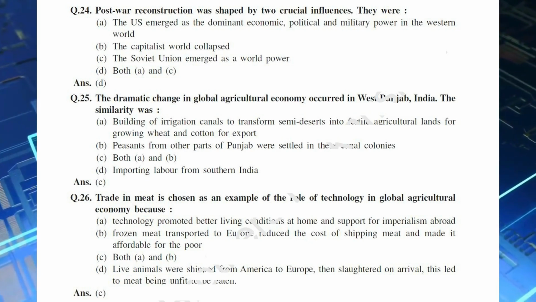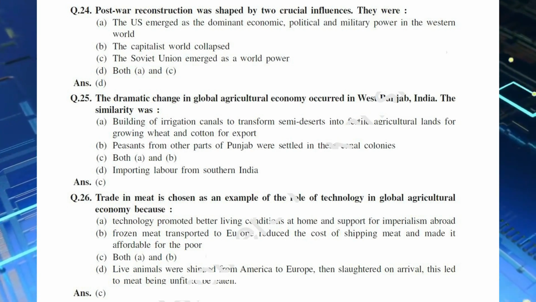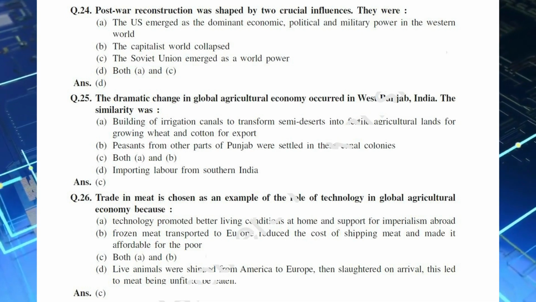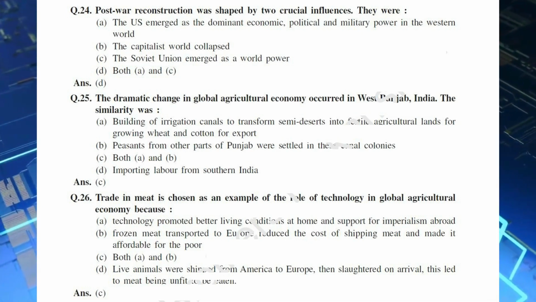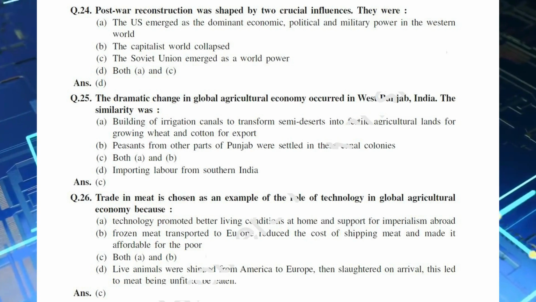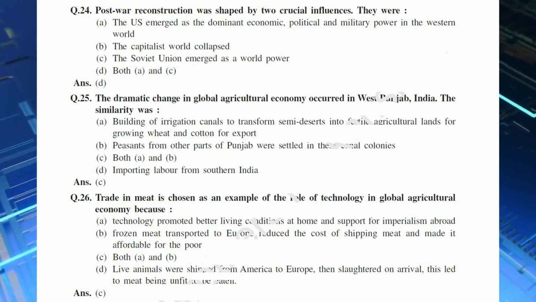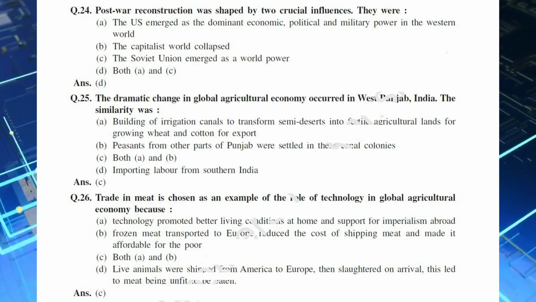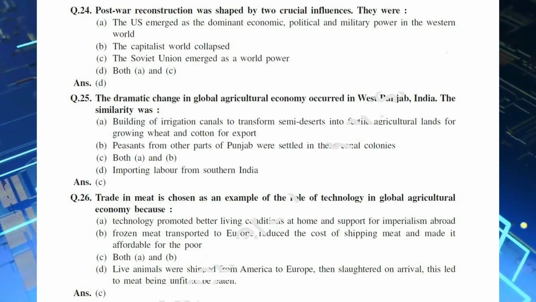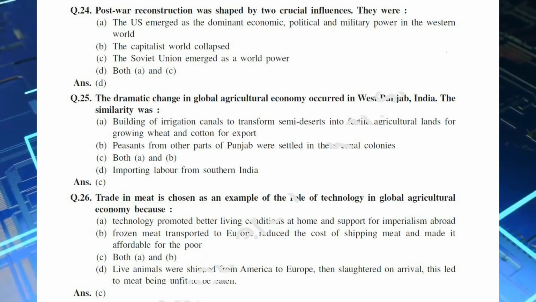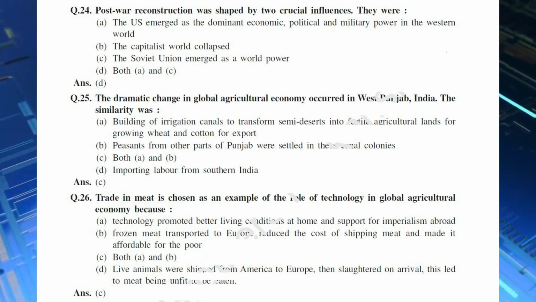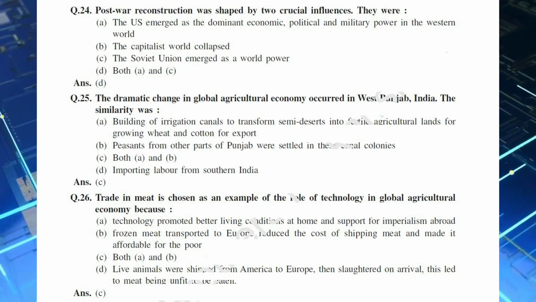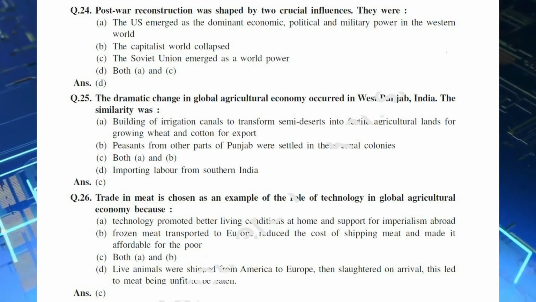Q.25. The dramatic change in global agricultural economy occurred in West Punjab, India. The similarity was: A. Building of irrigation canals to transform semi-deserts into fertile agricultural lands for growing wheat and cotton for export. B. Peasants from other parts of Punjab were settled in these canal colonies. C. Both A. and B. D. Importing labor from southern India. And the answer is C.